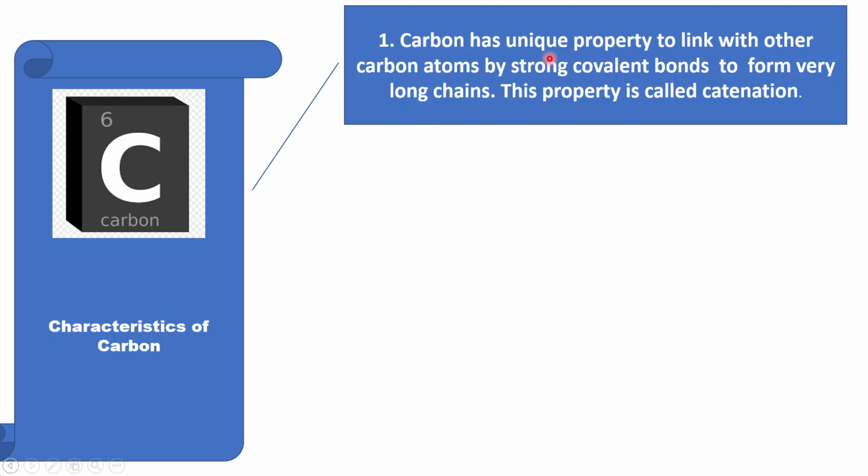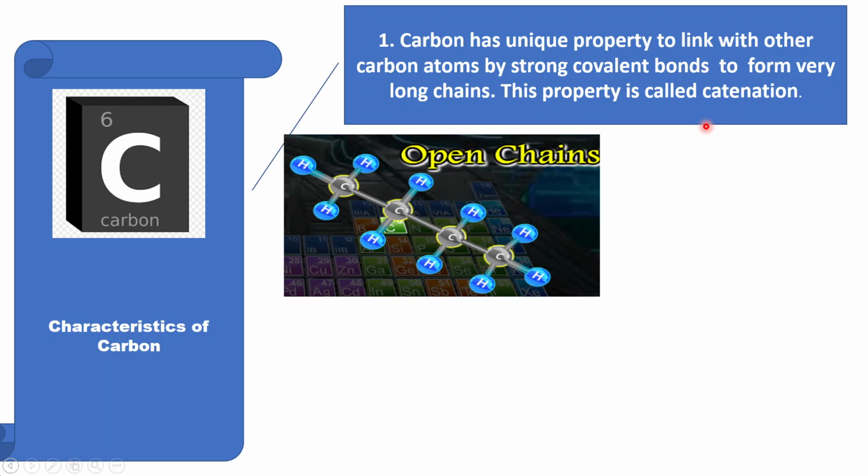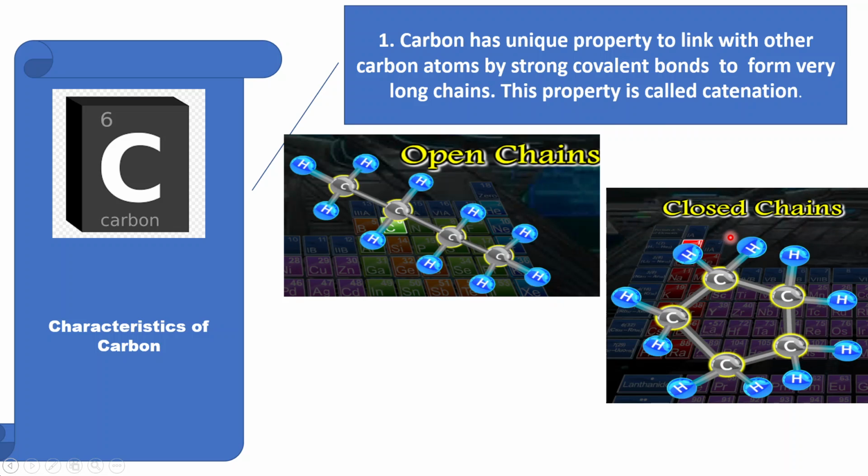Carbon has a unique property to link with other carbon atoms by strong covalent bonds to form very long chains. This property is called catenation. Due to this ability, carbon compounds may contain open chains or closed chains of carbon atoms.